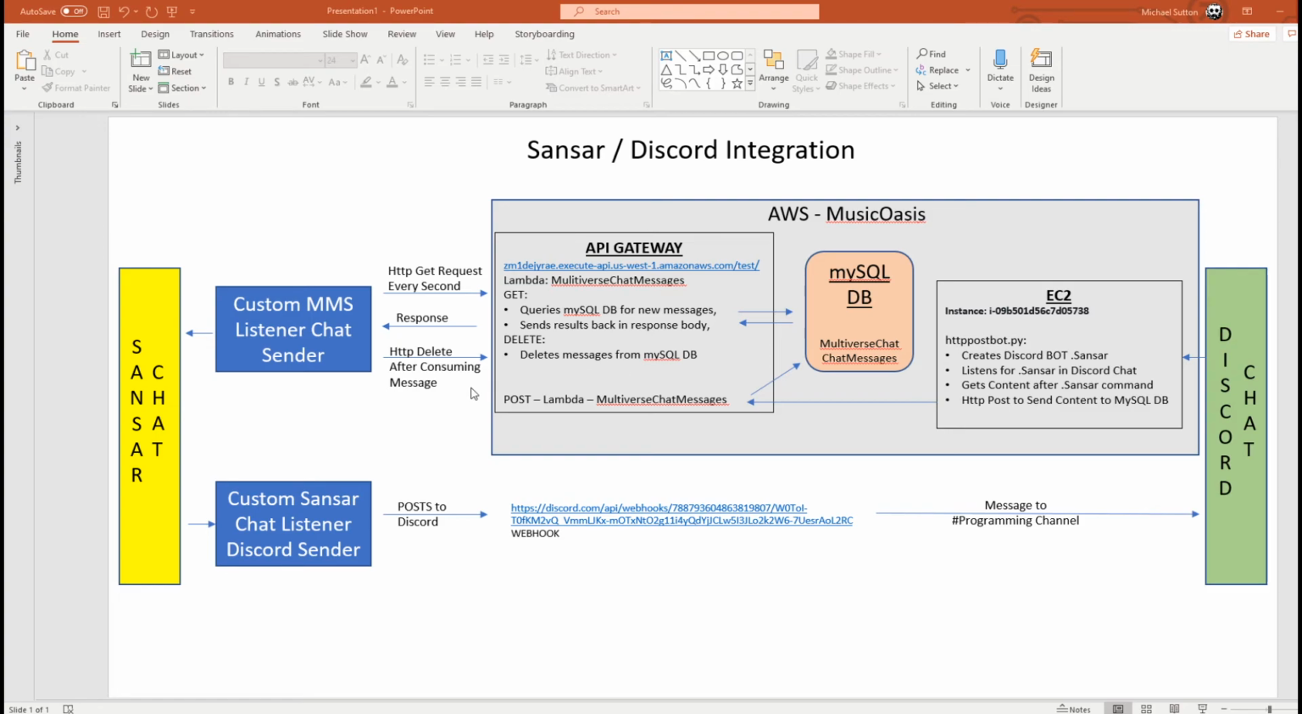After it's consumed that response, it sends a delete command. Again, it sends a delete back through the API gateway that deletes the data from the database. And even if it's a second delay, that's not that bad for chat, because people have think time and so on. So that's how quickly it runs.